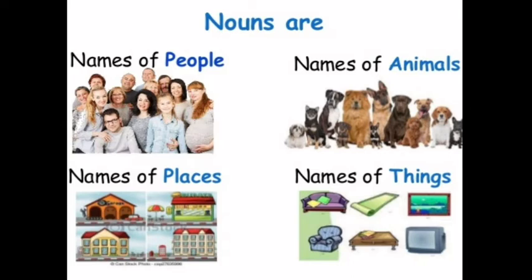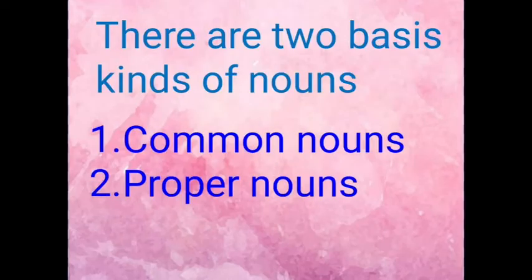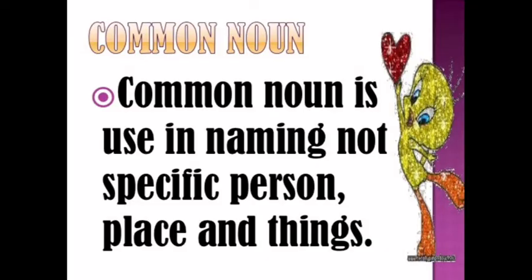Can anyone tell me the two basic classifications of noun? Yes, common noun and proper noun. Now let's see what a common noun is. A common noun is used in naming not a specific person, place or thing. So common nouns refer to a person, place, thing or animal in general. When we are talking about things in common, we use common nouns. Okay?